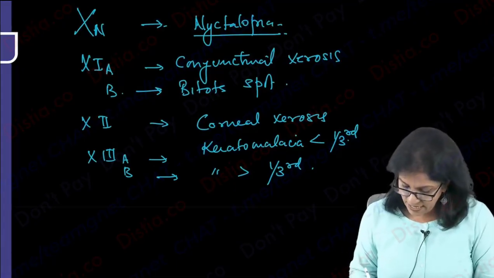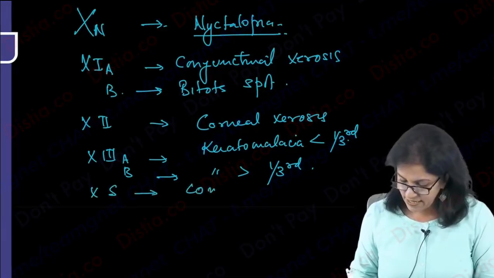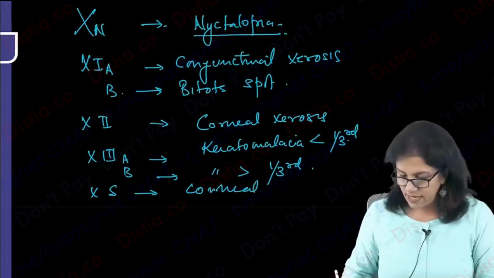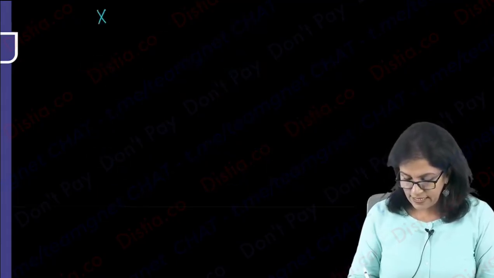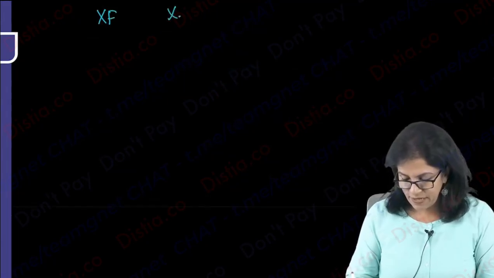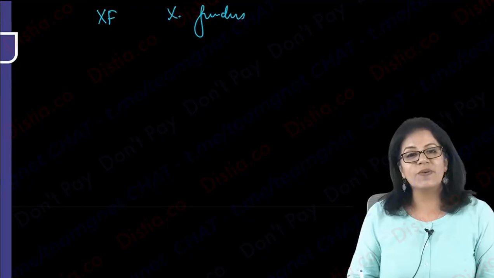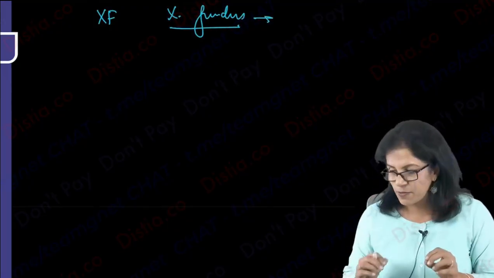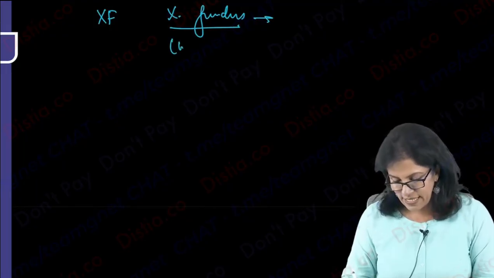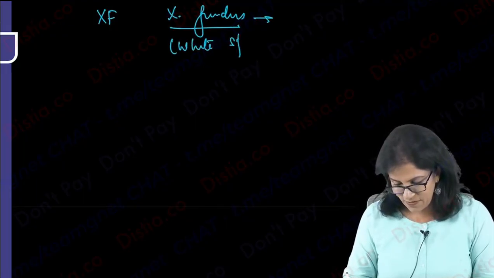Please remember that. And then comes XS, where there is corneal scarring. And lastly, XF is xerophthalmic fundus. How does it look? Xerophthalmic fundus means there are white spots on the fundus. So a white spotted fundus is called xerophthalmic fundus.